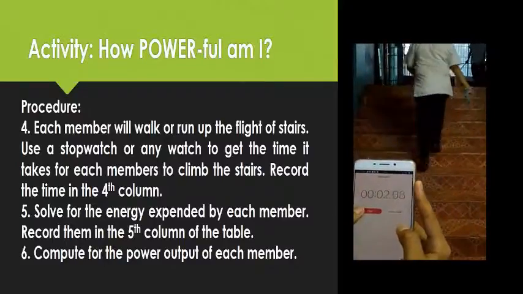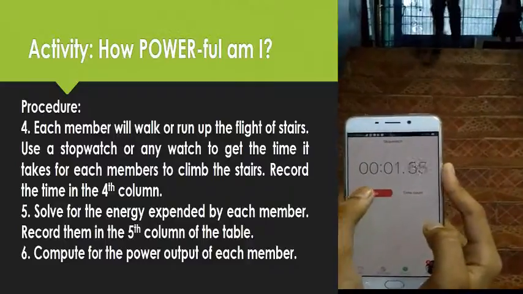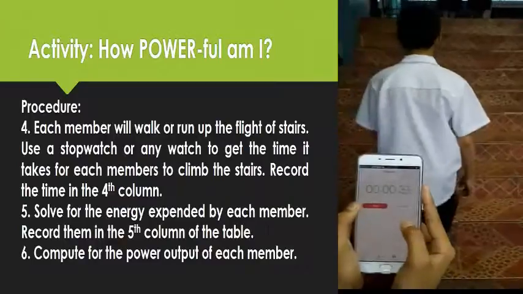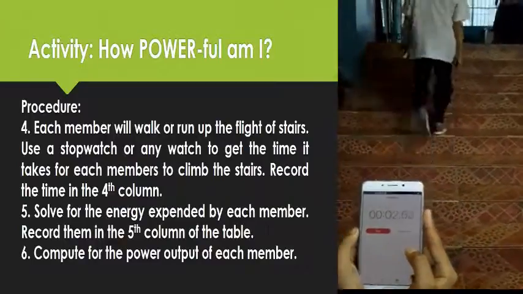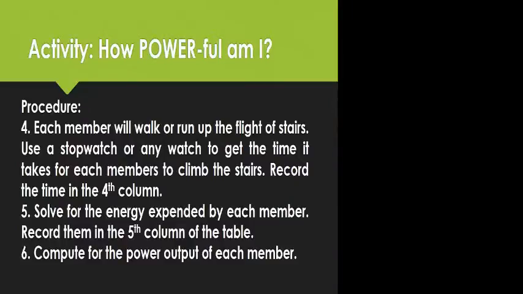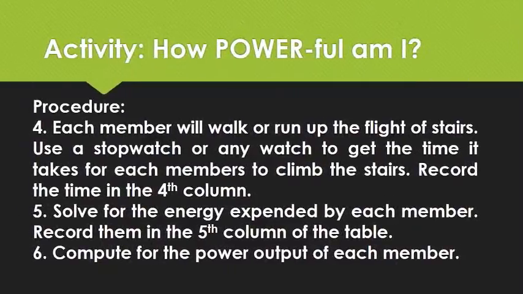Each member will walk or run up the flight of stairs. Use a stopwatch or any watch to get the time it takes for each member to climb the stairs. Record the time in the fourth column. Number 5. Solve for the energy expended by each member. Record them in the fifth column of the table. And number 6. Compute for the power output of each member.